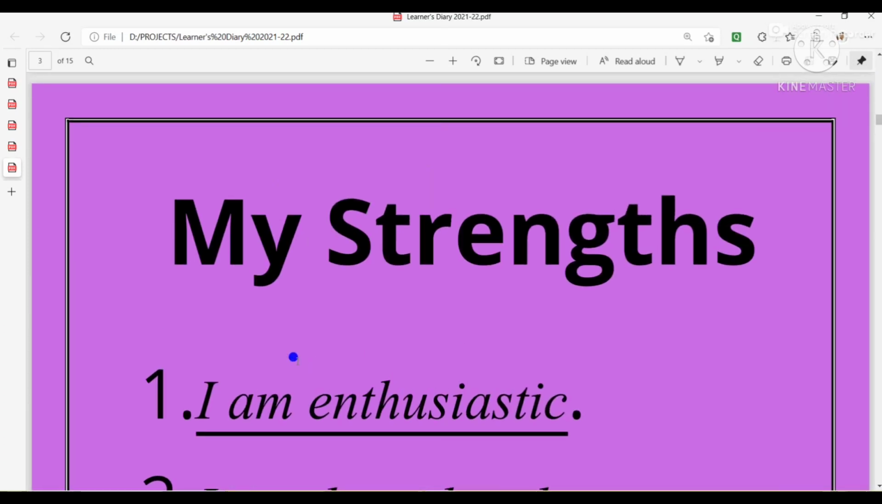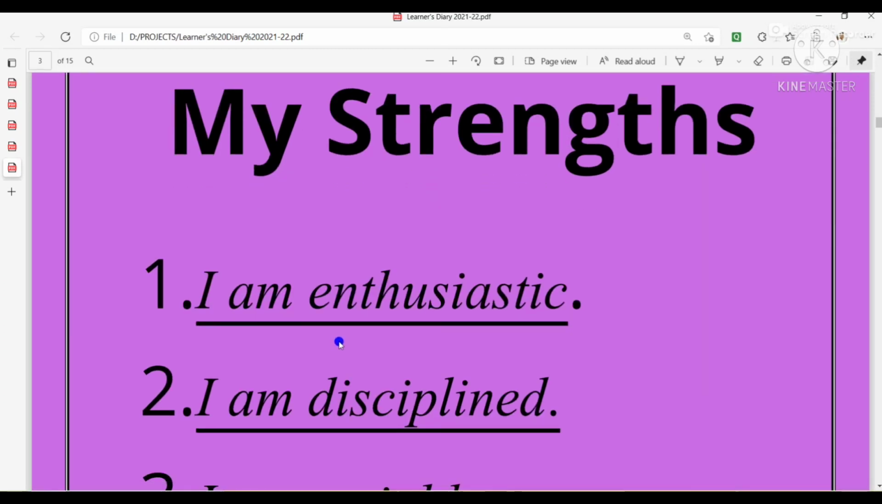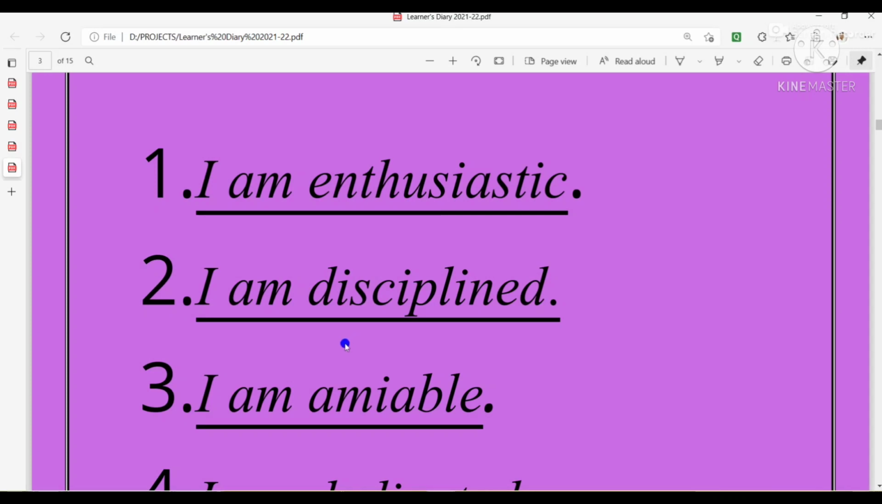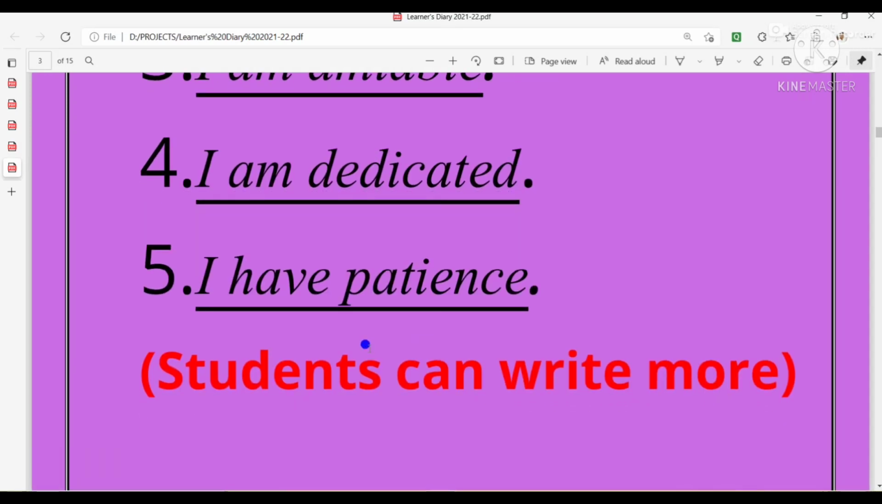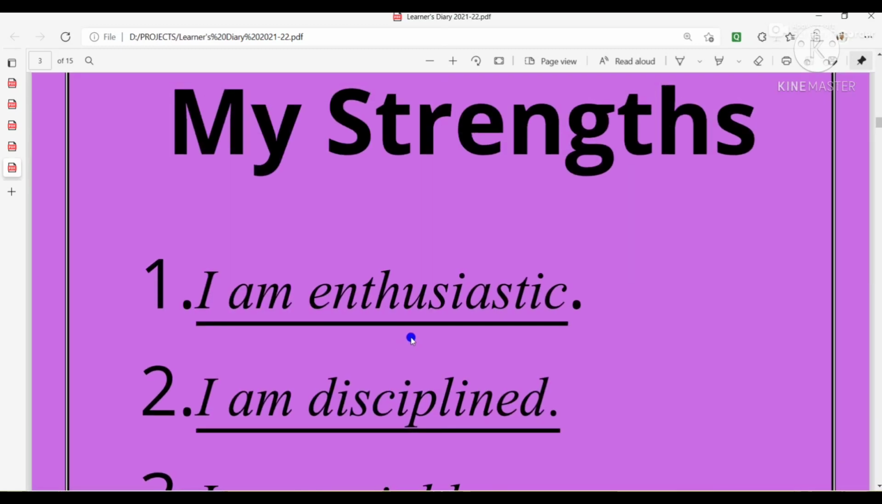After that, the next page comes, my strength. In this page, you will write; I have written some examples. I am enthusiastic, I am disciplined, I am amiable, I am dedicated, I have patience. So, like that, you may write your own strength.